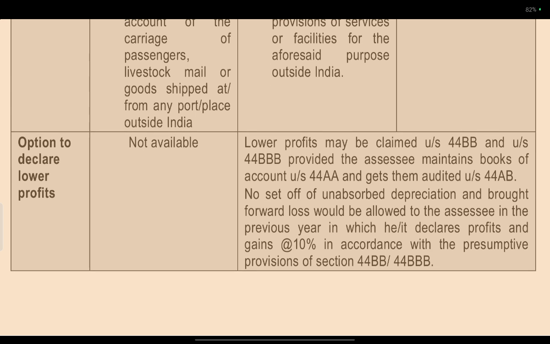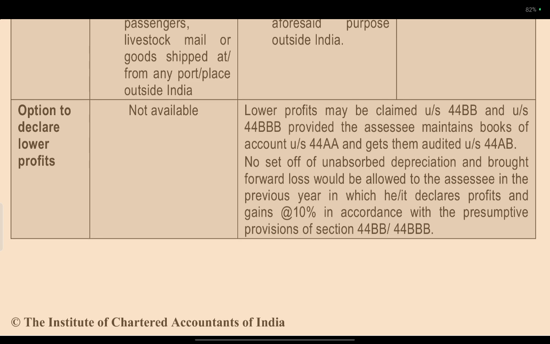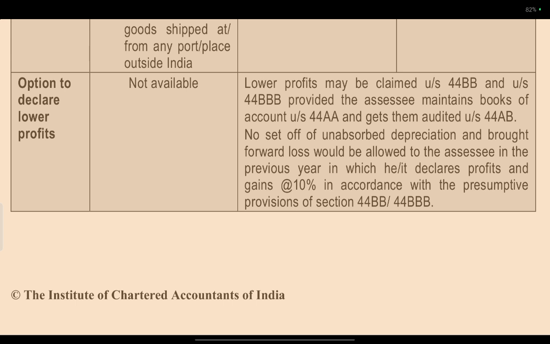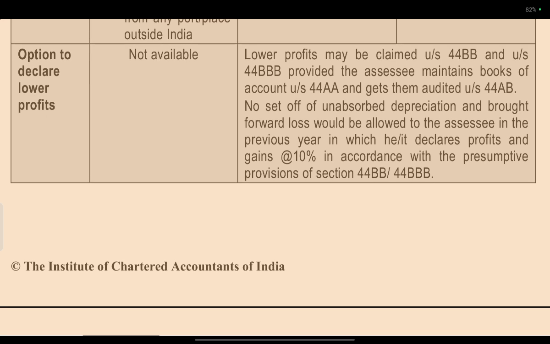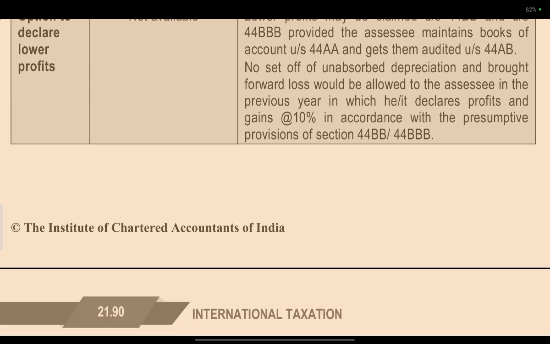Under Section 44BBB, a lower profit may be claimed provided the assessee maintains books of accounts under Section 44AA and gets them audited under Section 44AB. No set-off of unabsorbed depreciation or brought forward loss would be allowed to the assessee in the previous year in which it has declared profit and gains at 10% in accordance with the presumptive provisions like 44BB and 44BBB.